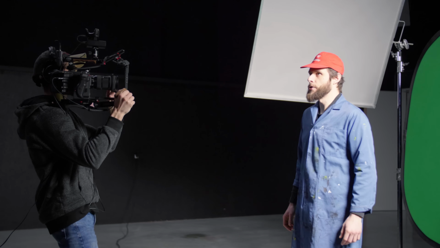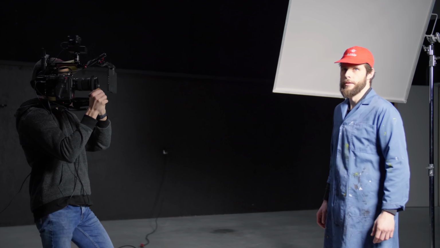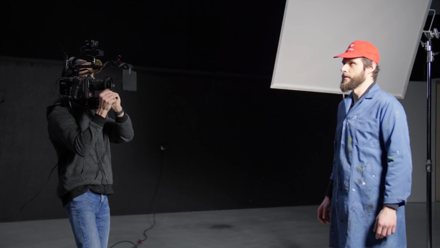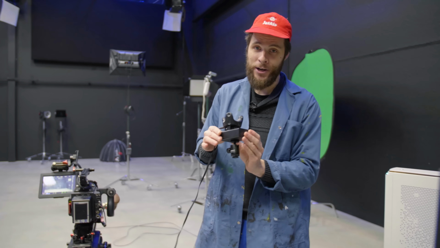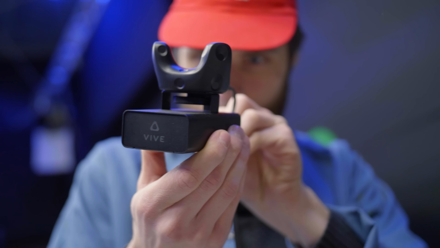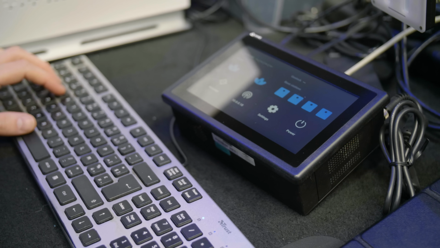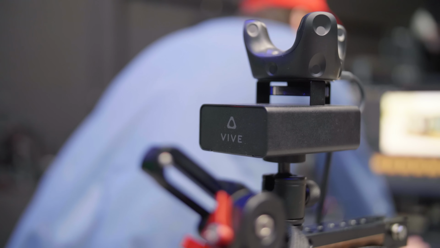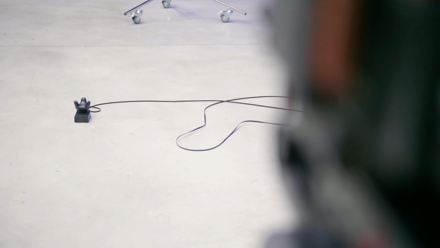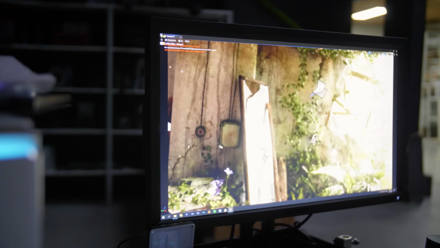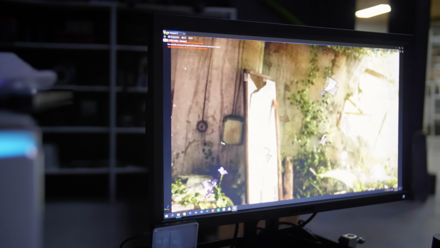Now I do want some camera movement in my shots. I want to make sure that every movement that I do in the real world also translates to Unreal Engine. And for that, I'm using a camera tracker. This right here is the Vive Rover, and it's connected to the Vive Mars. Basically, just connect that sensor to your camera. We also have a second calibration sensor on the scene over there so that we know the center point. And that's it. You just link that to a virtual camera in Unreal and it takes over the movement of the camera.